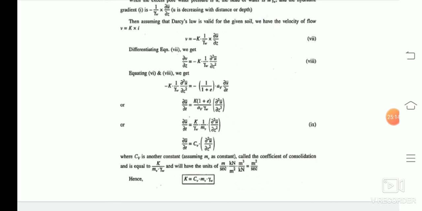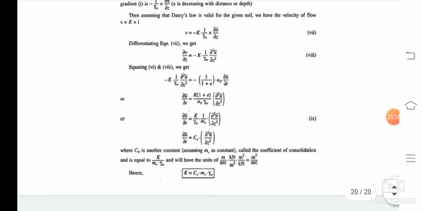From these two equations, by equating them, we get the form del u bar/del t equals Cv into del squared u bar/del z squared. This is a very important equation. This is the most important equation which represents Terzaghi's one-dimensional consolidation theory.